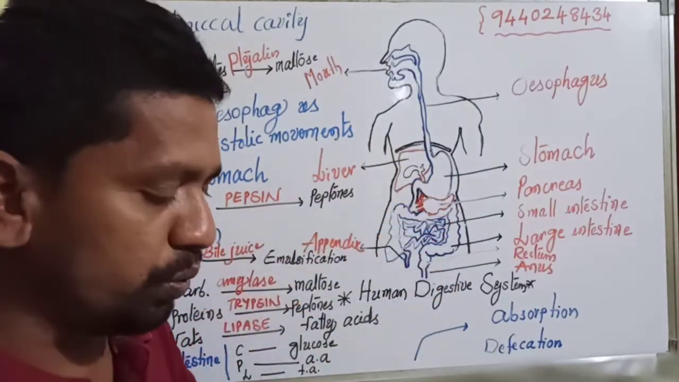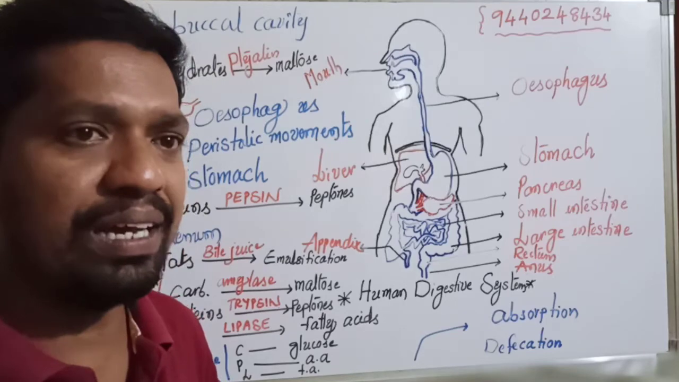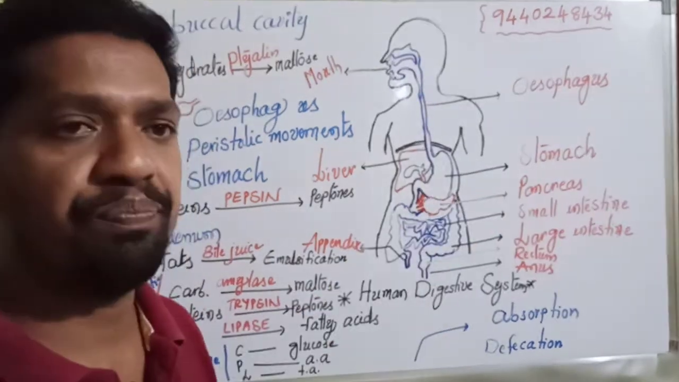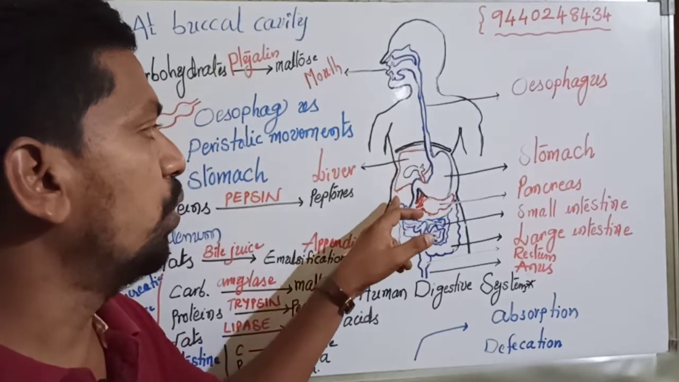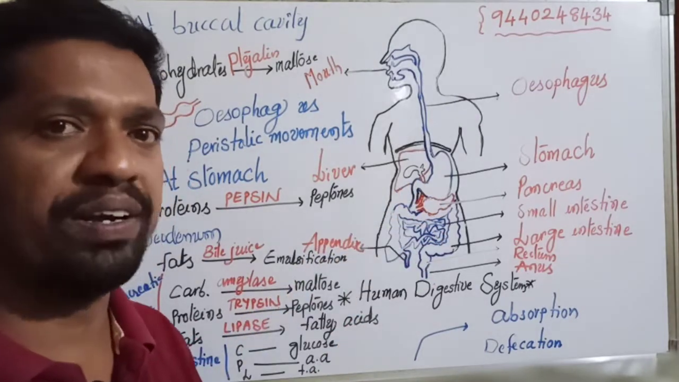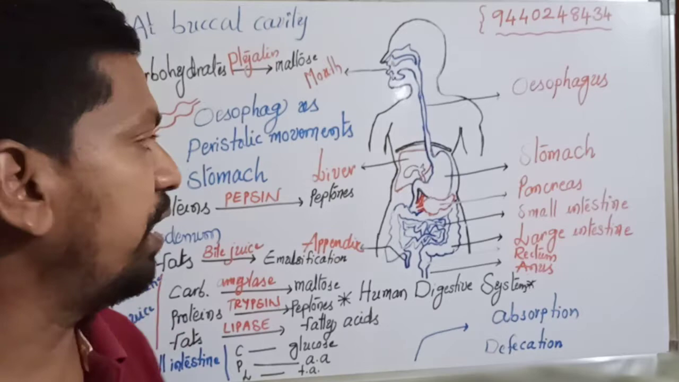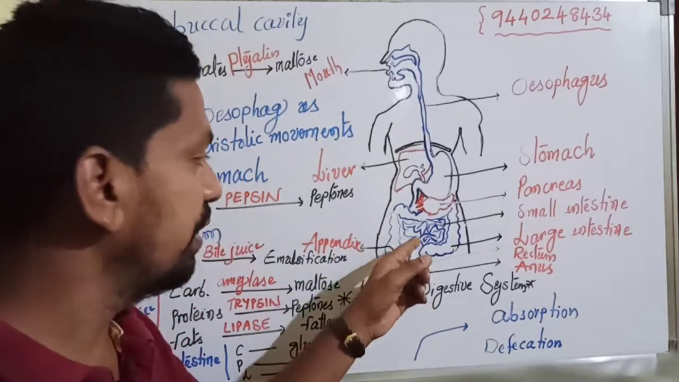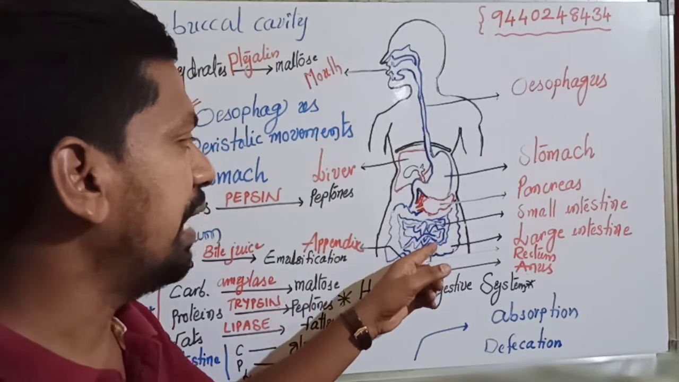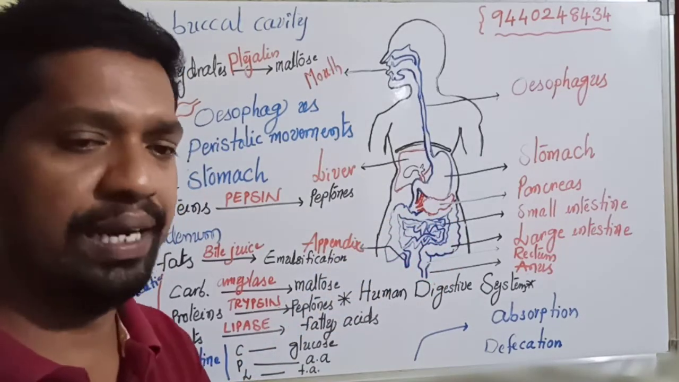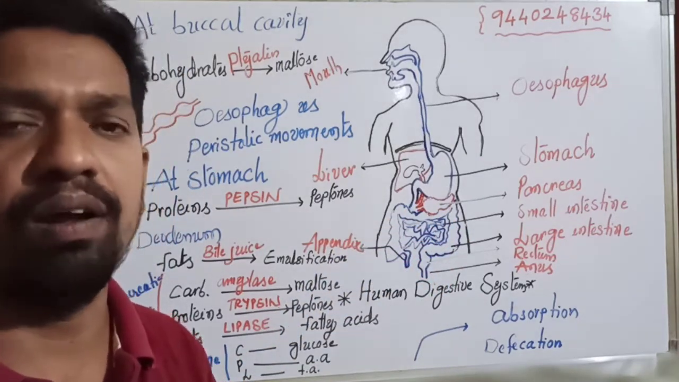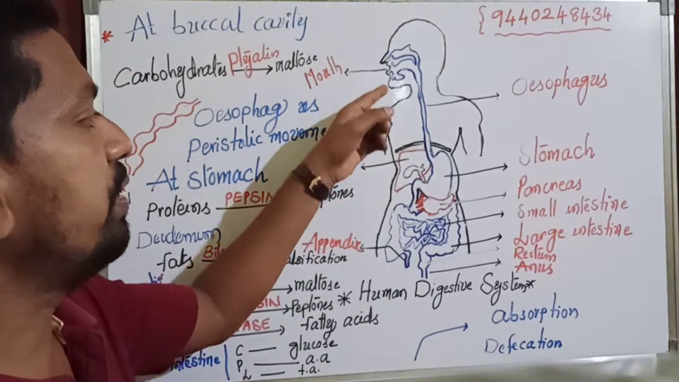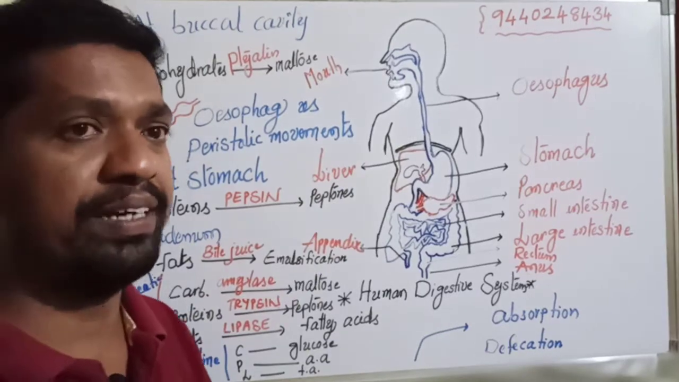The esophagus enters into a long, big sac on the left side of the abdominal cavity known as the stomach. The stomach enters into the U-shaped first part of the small intestine known as the duodenum. Then the small intestine enters into the large intestine, which enters into the rectum, and the end part of the alimentary canal is the anus. And of course, different types of glands are present in the alimentary canal.